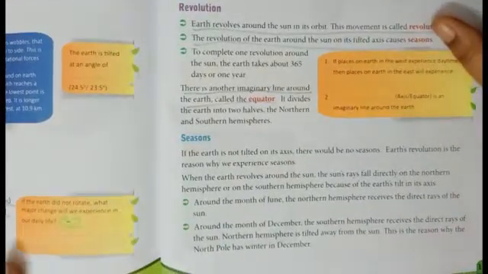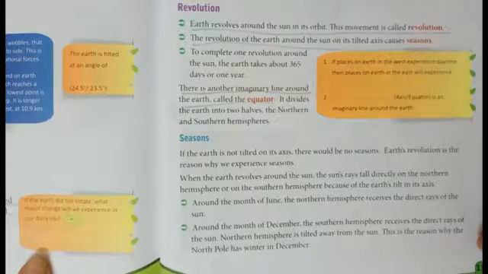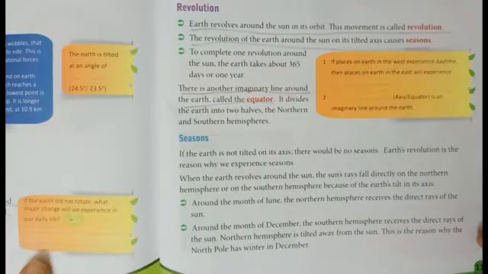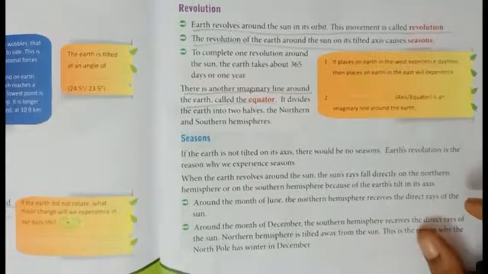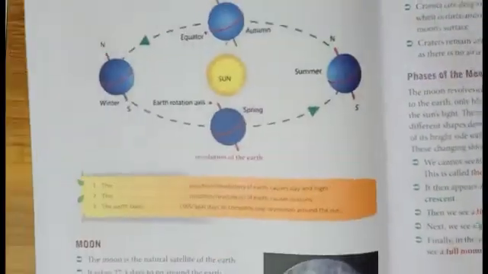Have you marked? Then turn to the next page.